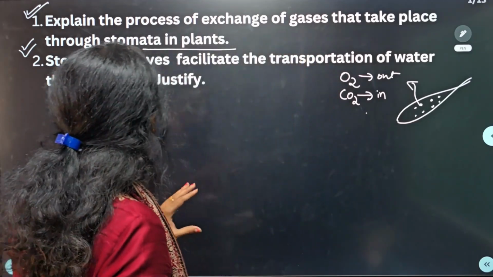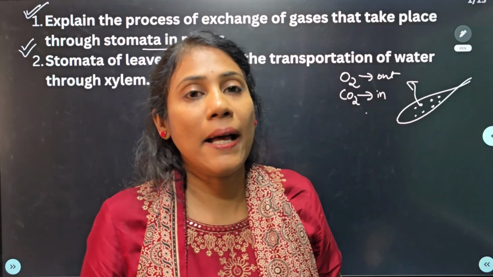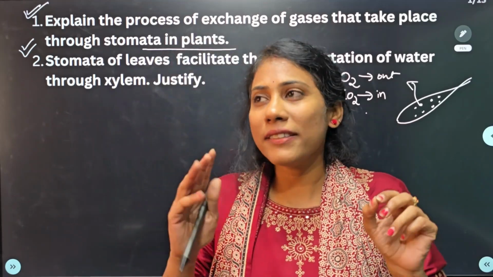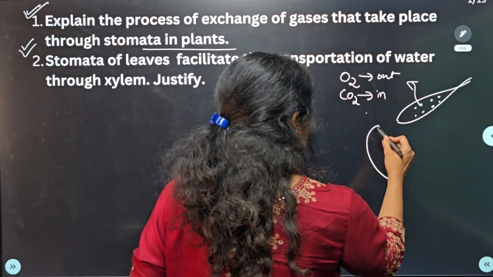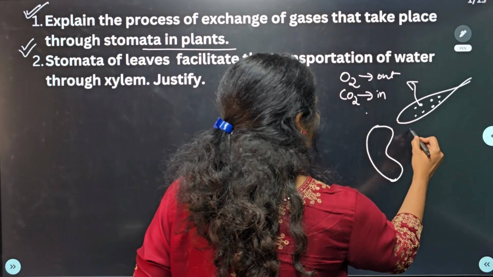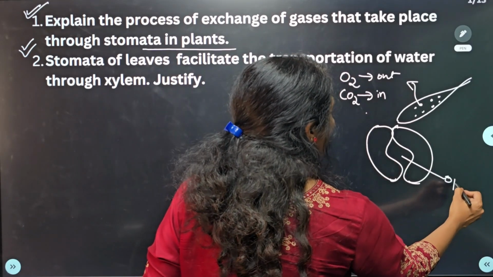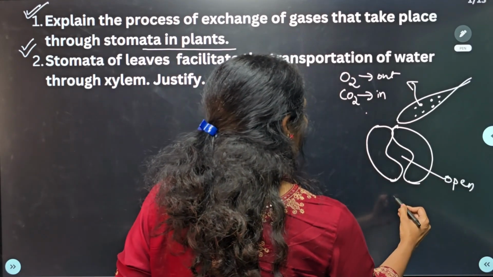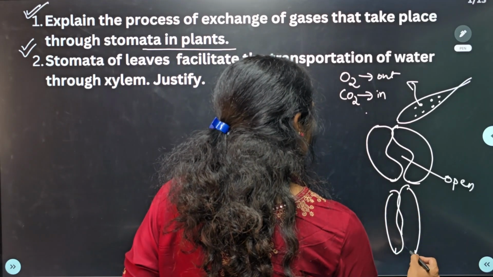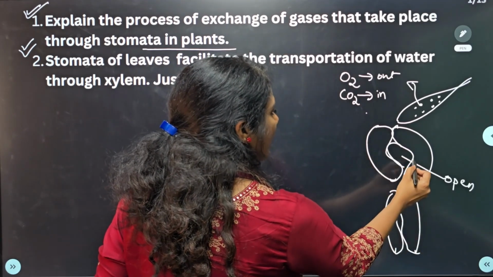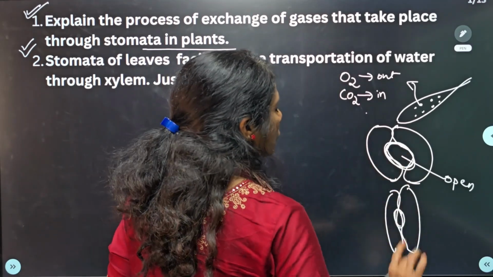Now the question is, how does the opening and closing of stomata happen? The stomatal pore will not be open all the time. You have seen the diagram of stomata in your textbook. This is an open stomata, and this is how a closed stomata looks. Here you have a nicely wide open pore, but here the pore is almost closed.